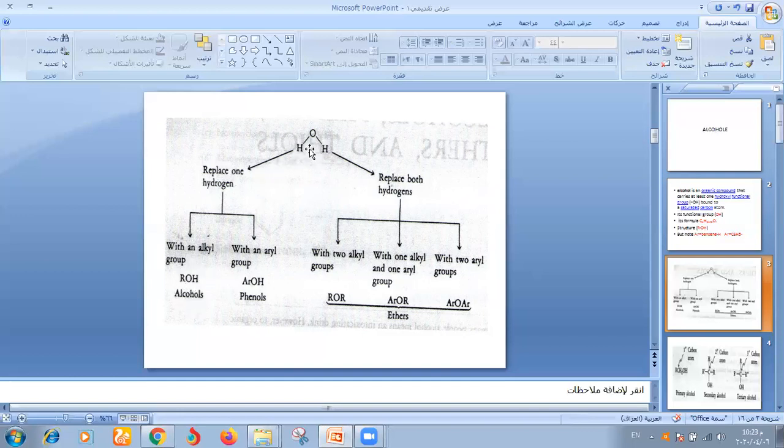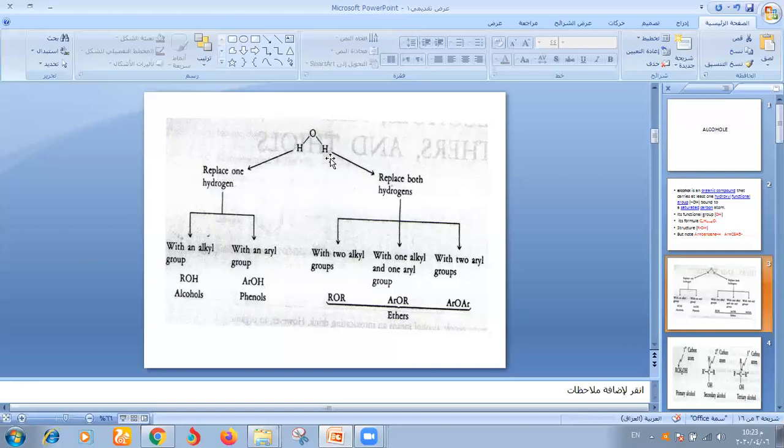But when one hydrogen atom is replaced with an aryl group, benzene minus one hydrogen, the compound is called phenol, OH on a benzene ring.